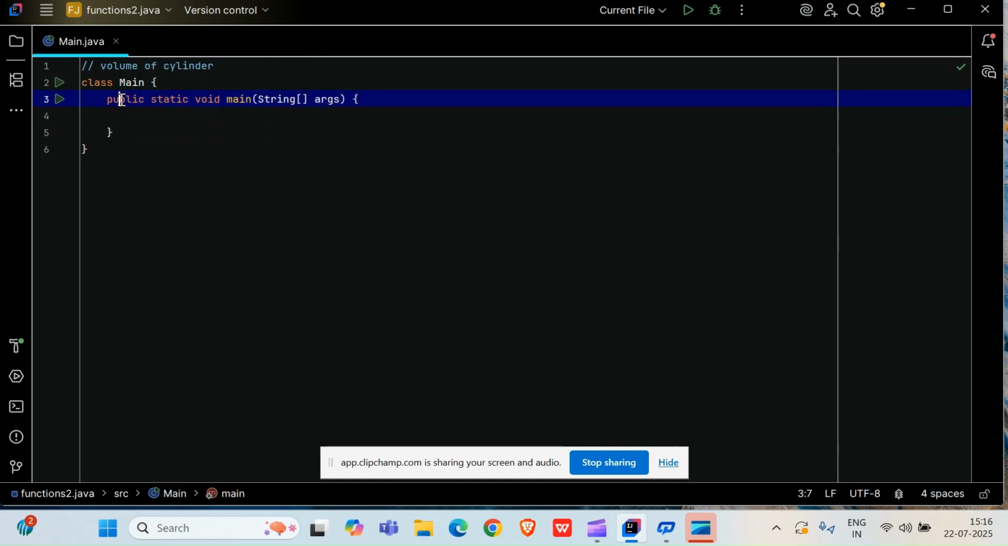8th class concept this is. But coding and all, no need to worry. I will show you how to code the volume of a cylinder in Java. My plan is that I will make the function volume of cylinder here, and I will call that function inside my main method. So let us start.